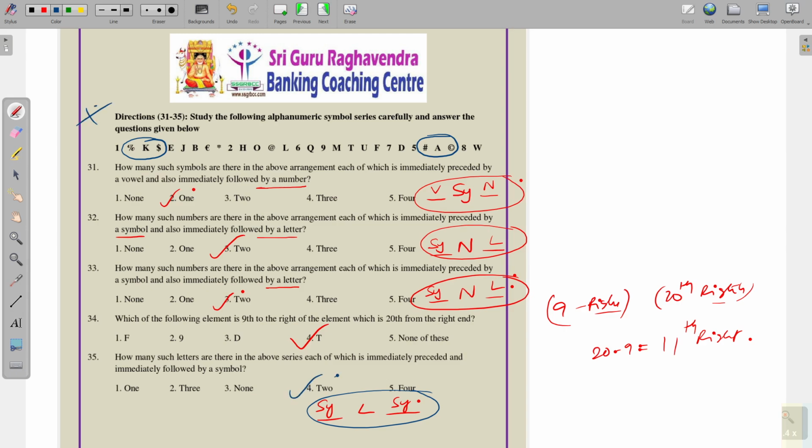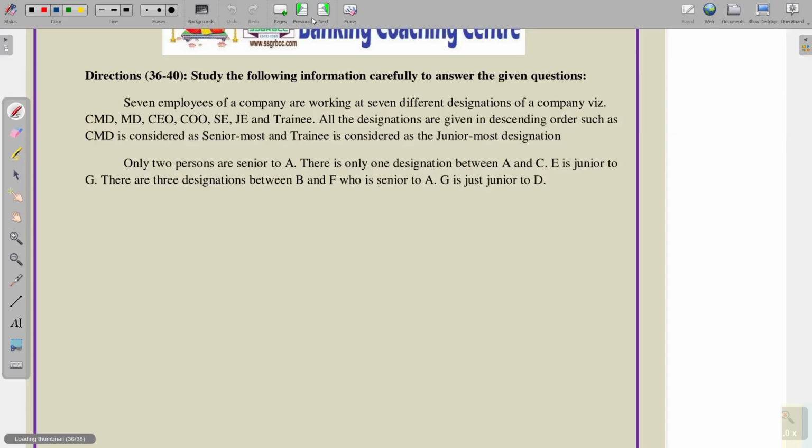So, this model is very important. Okay. You have to focus on the basics of this topic. Okay. So, see the next one. Last puzzle we have. See the puzzle.